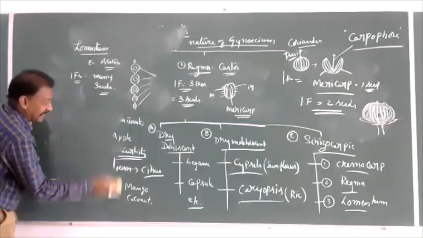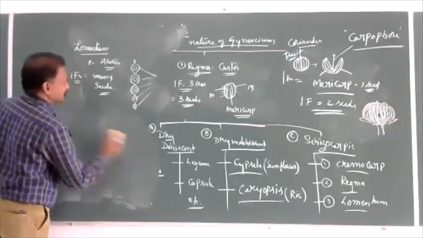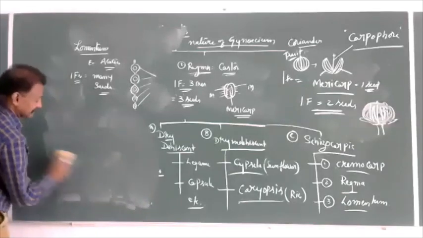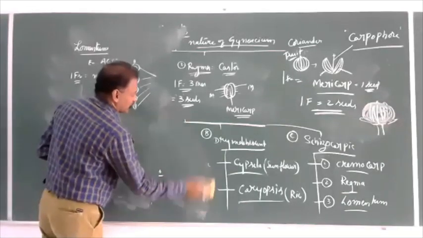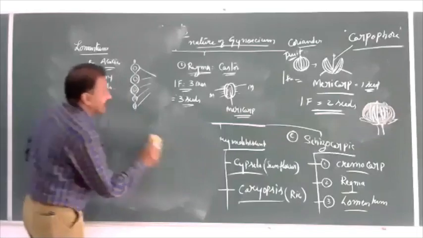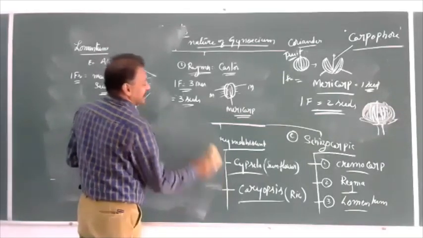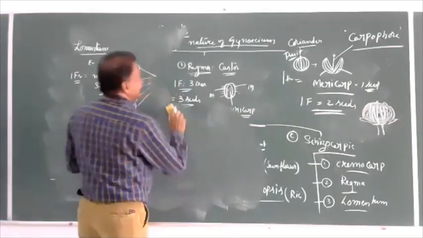So, generally, simple fruits, and then aggregate fruit. What is an aggregate fruit?